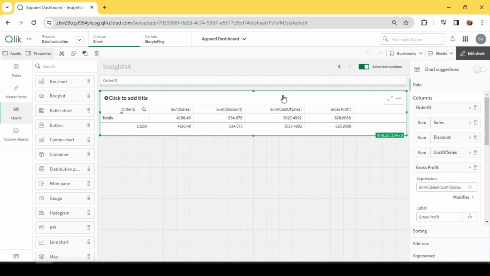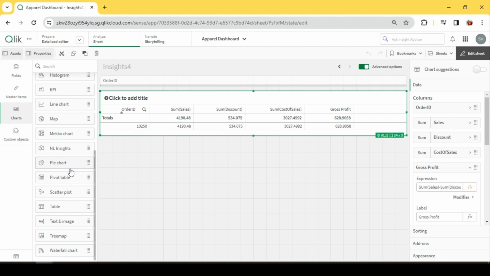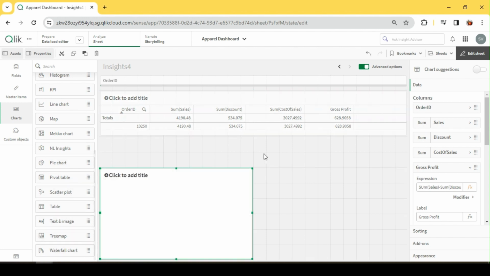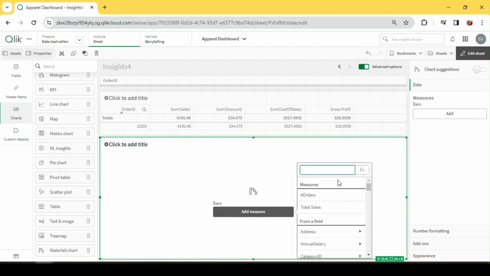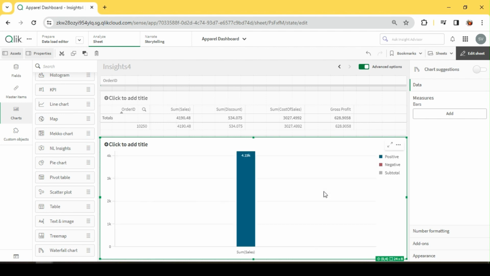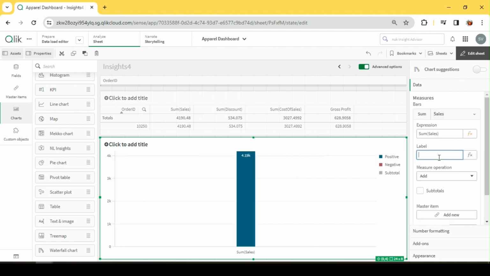This kind of data, instead of visualizing it in a plain table, I could visualize in a better manner, right? And that's where the waterfall chart helps us. Okay, so let's start adding measures. I'll start with sales, sum of sales. Let me call this total sales.